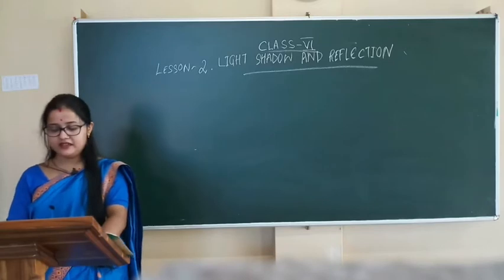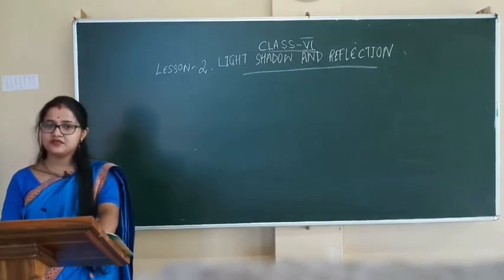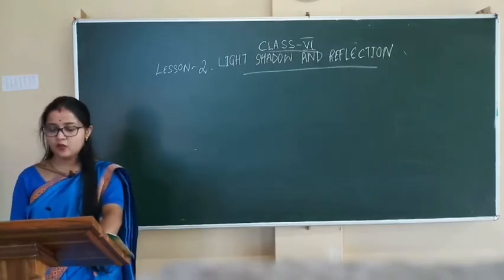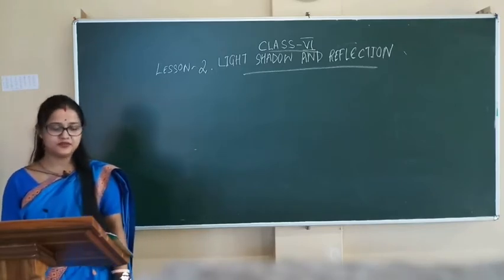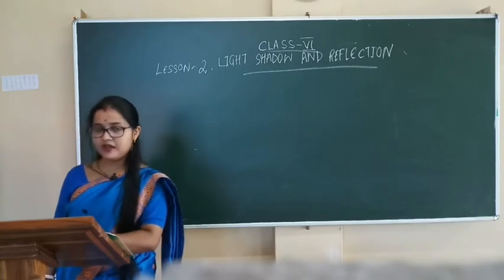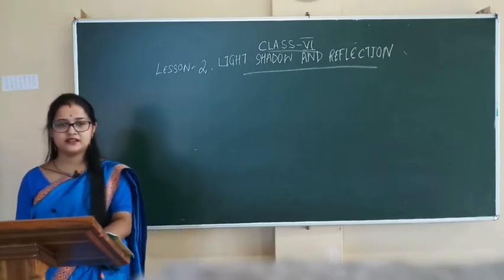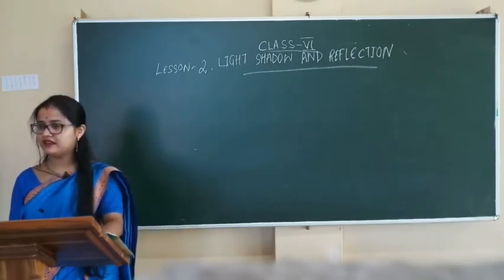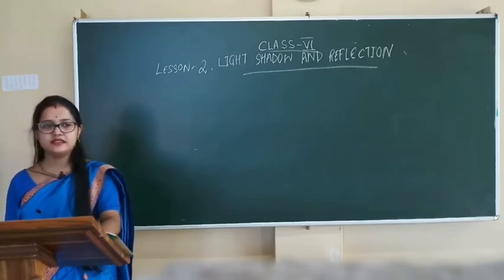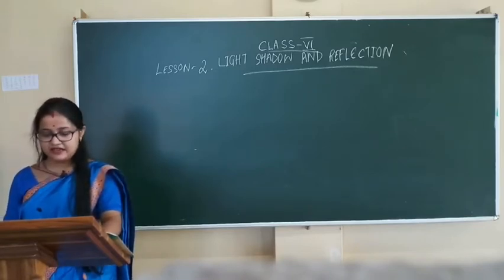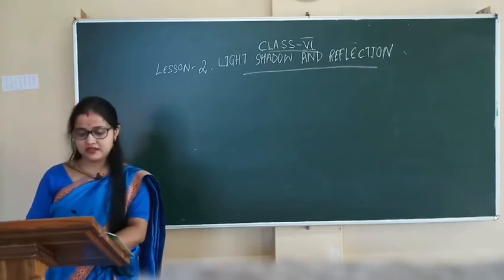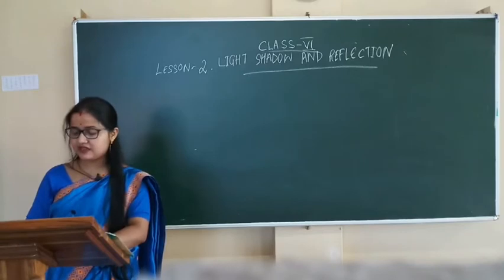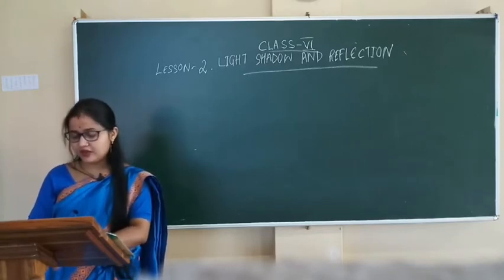Now see, light makes things visible. What makes things visible? Light makes things visible. Are you able to see things in the dark? Can anyone see things in the dark? No, we cannot see in the dark. Light makes things visible when an object reflects the light falling on it. Otherwise, we are not able to see it.